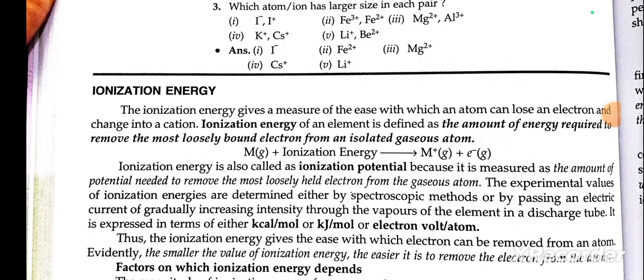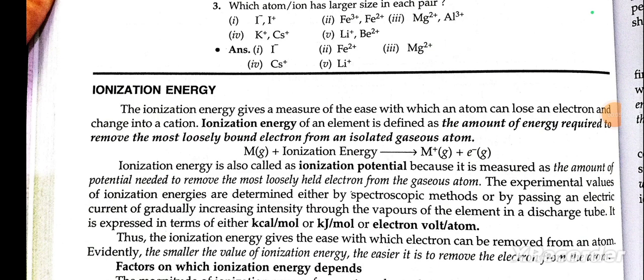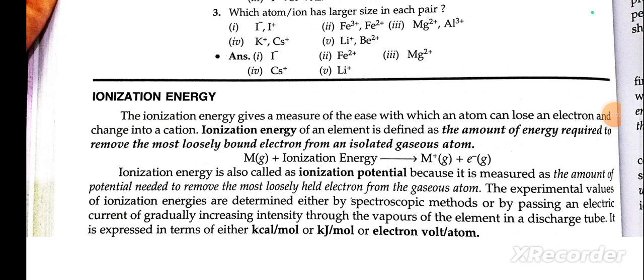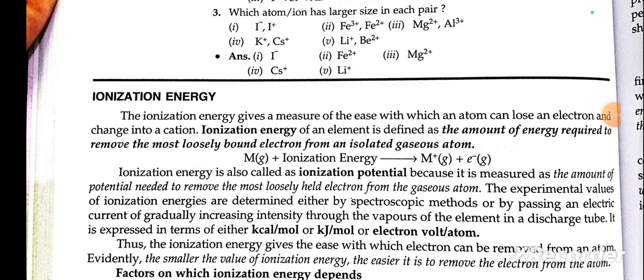Ionization enthalpy. Ionization energy. The ionization energy gives a measure of the ease with which an atom can lose an electron and change into a cation. Ionization energy of an element is defined as the amount of energy required to remove the most loosely bound electron from an isolated gaseous atom.